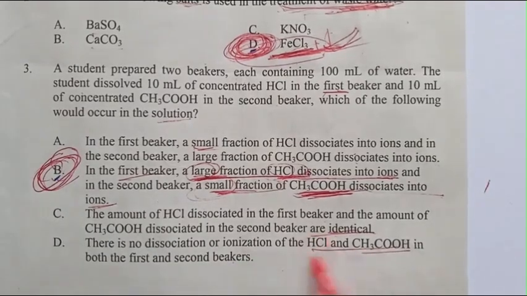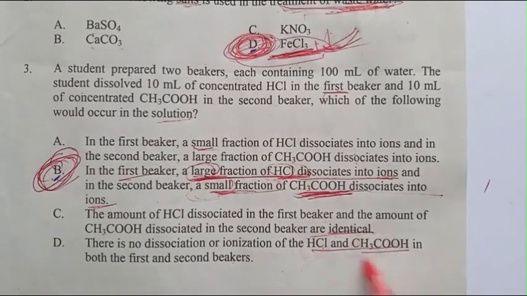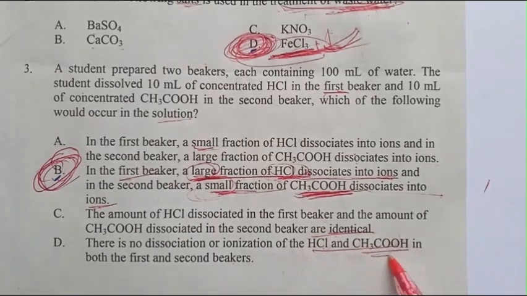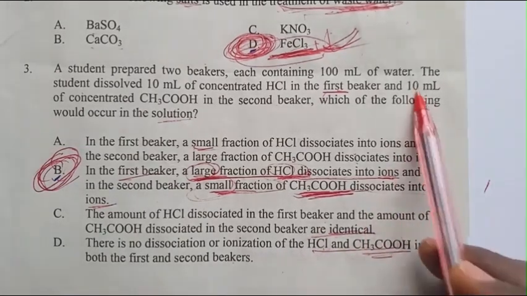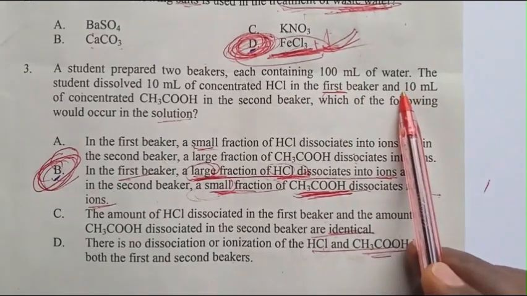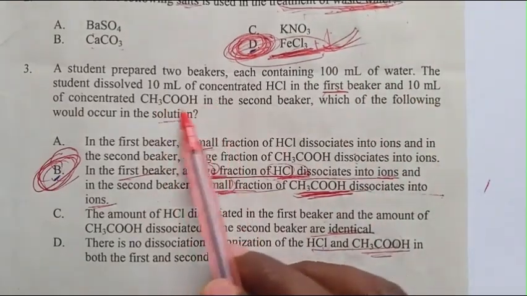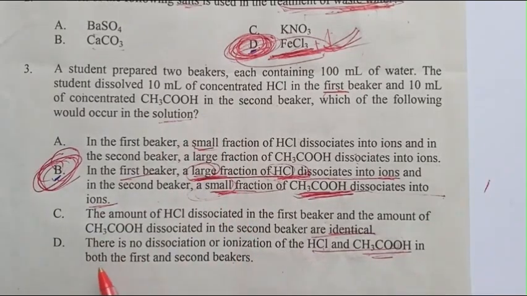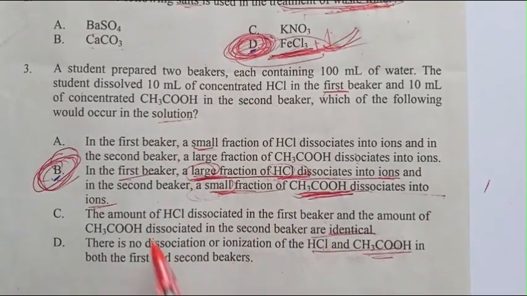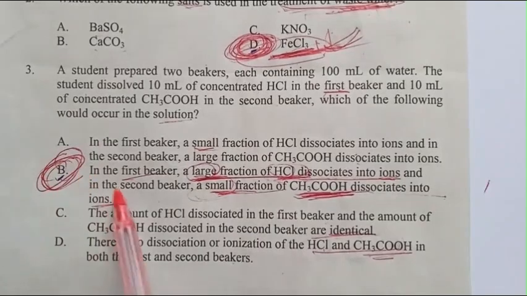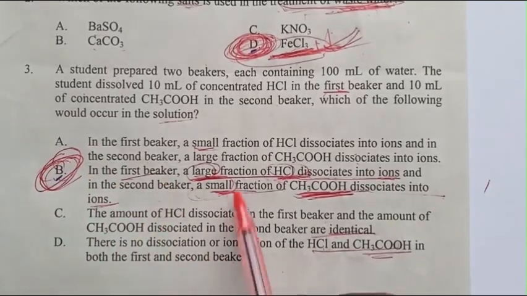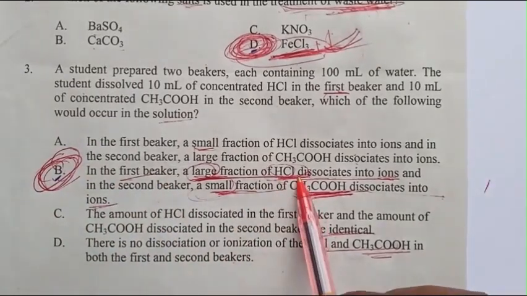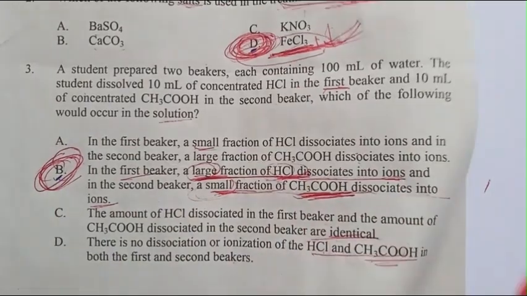The answer must be B. In the first beaker, a large fraction of HCl dissociates into ions, and in the second beaker, a small fraction of acetic acid dissociates into ions. This is the answer. The answer is B.